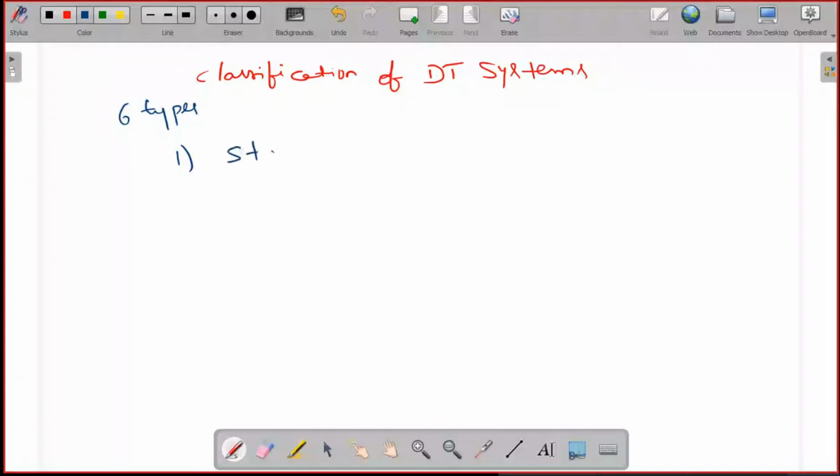One is static and dynamic. The second one is causal and non-causal. The third is linear and non-linear.